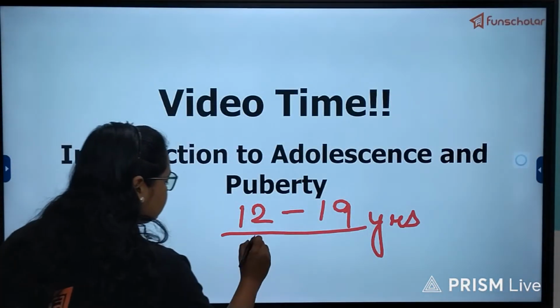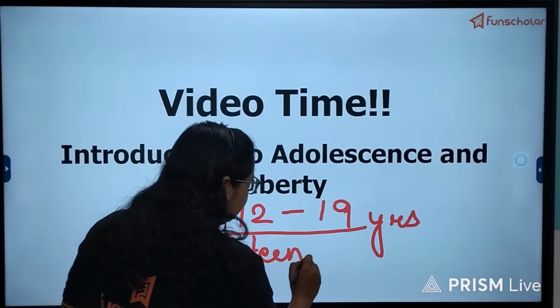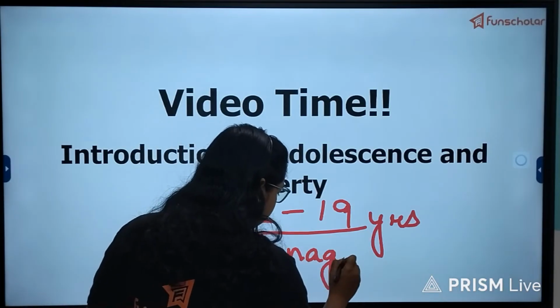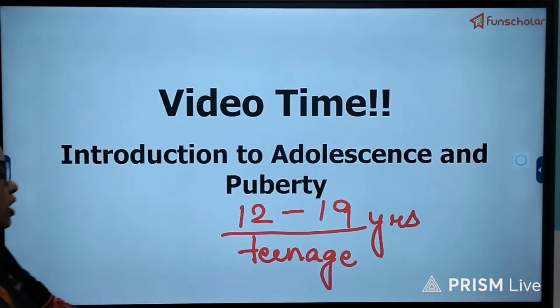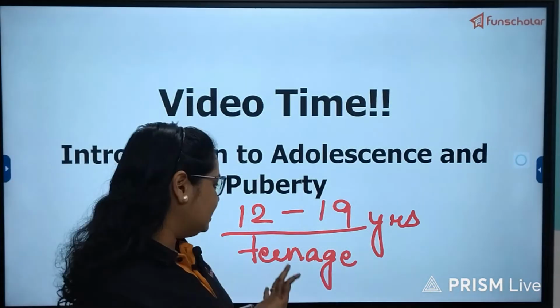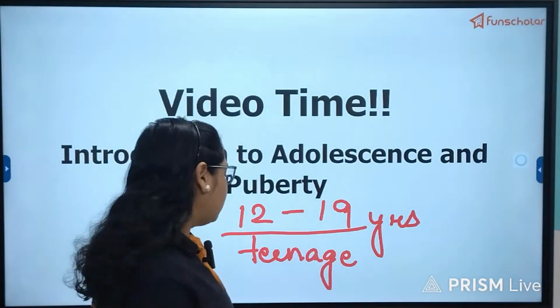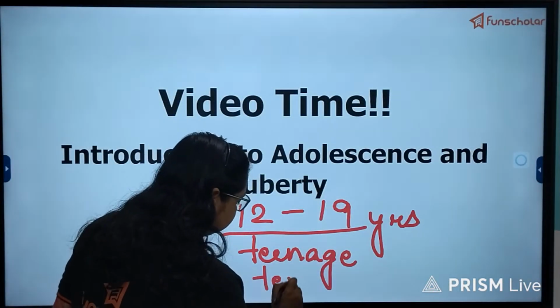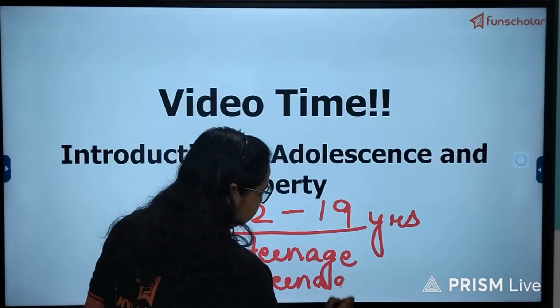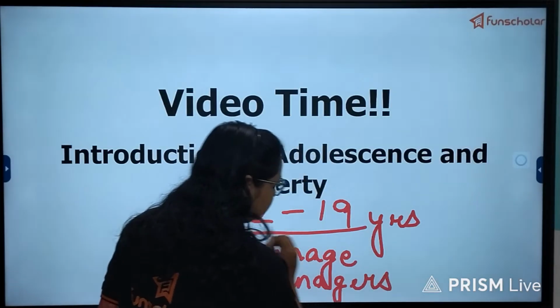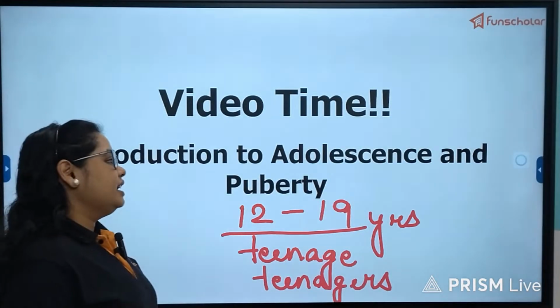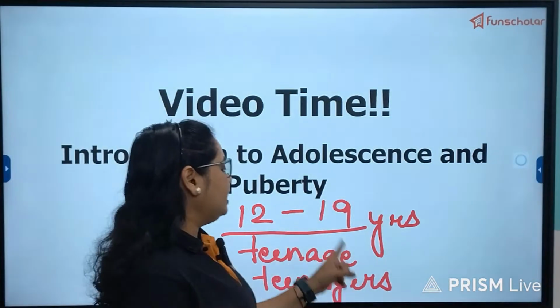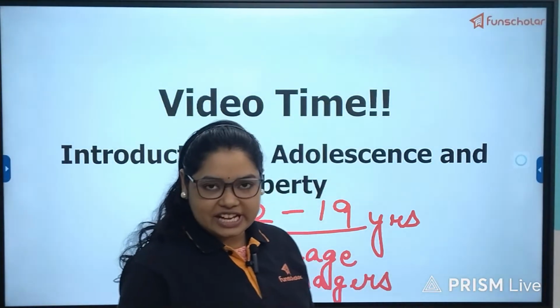We call this age by another term called teenage. And the people or the persons falling under this age category, they are called teenagers. So teenage or adolescence age is 12 to 19 years of age, this range.